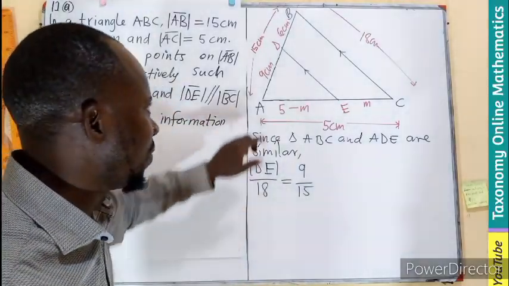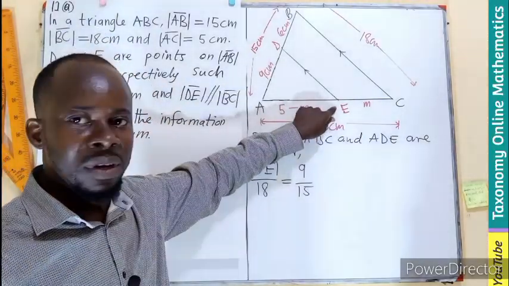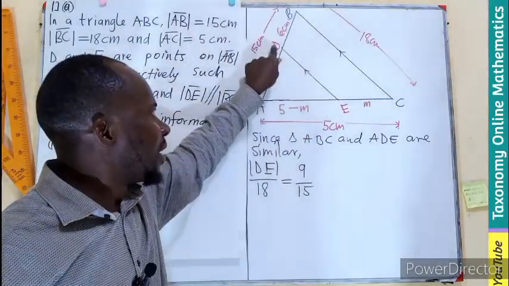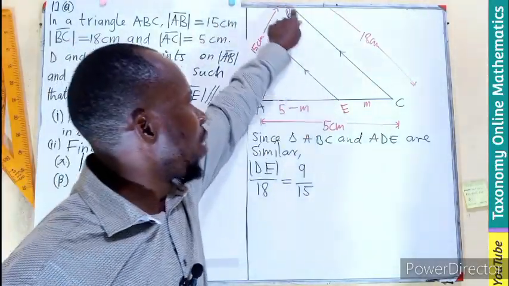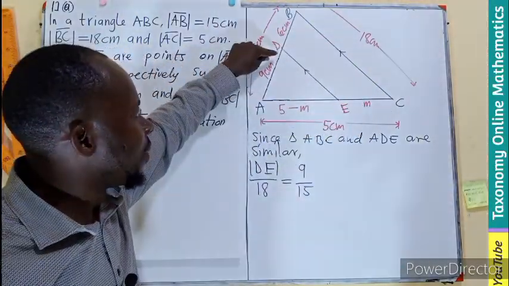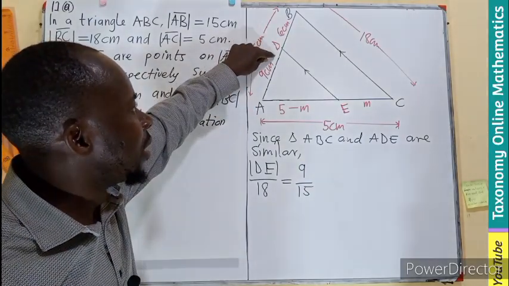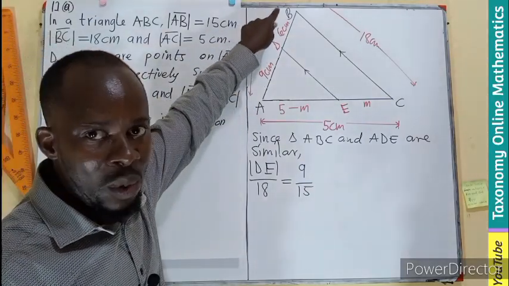Look at it. I began with the smaller triangle, the length that is parallel here, divided by the longer one. Therefore, coming to the left side, the smaller one divided by the longer one.